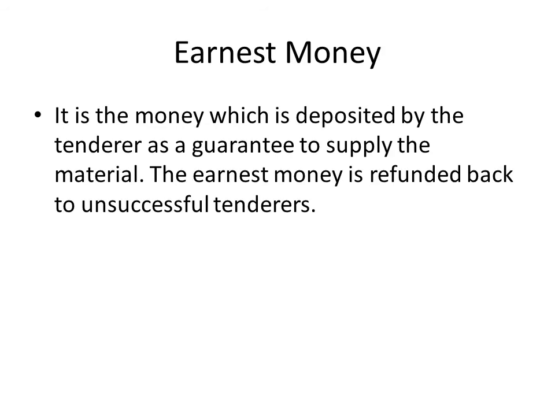Then what is the earnest money? It is money which is deposited by the tenderer as a guarantee to supply the material. The earnest money is refunded to unsuccessful tenderers. For example, there is some tender in the newspaper and you want to fill that tender, then you have to fill the tender form. With that tender form, you have to submit some money, known as earnest money, as a guarantee. If you do not get that tender, then that earnest money will be refunded to you.